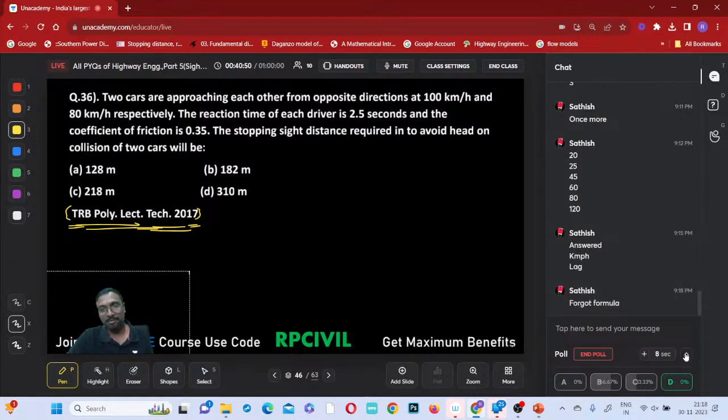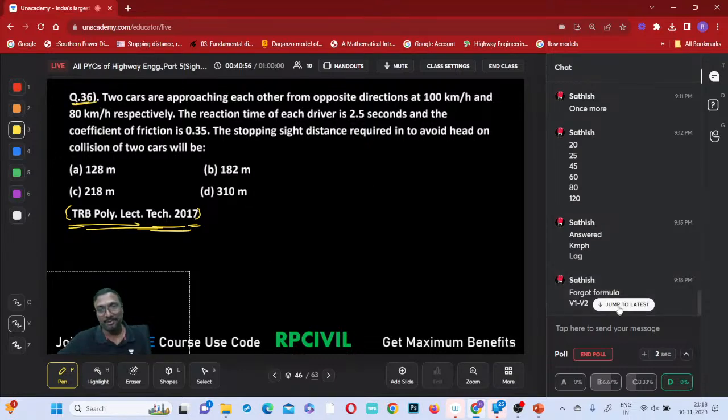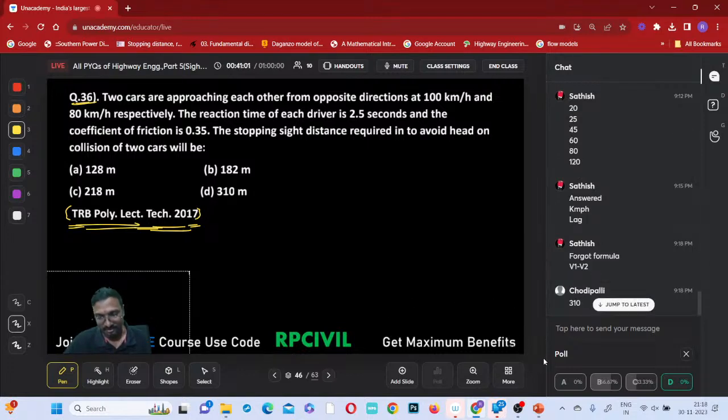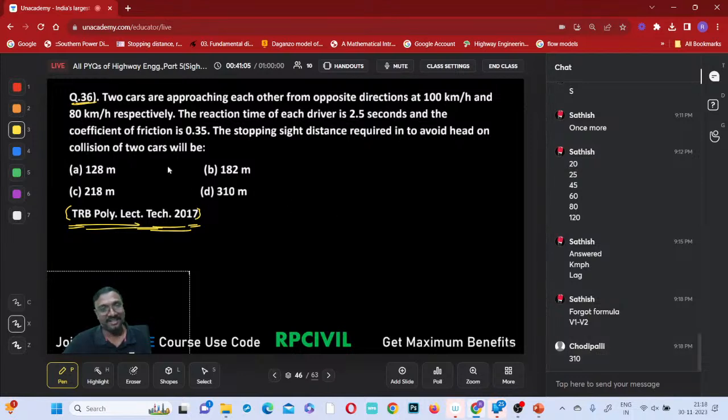Forgot. Arey Baba. Already we have done a question on this. A previous similar question we have done in these classes only, if you observe. Yeah, okay. Right, 310 is the correct answer.